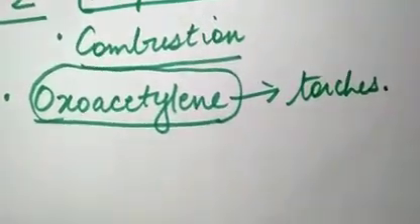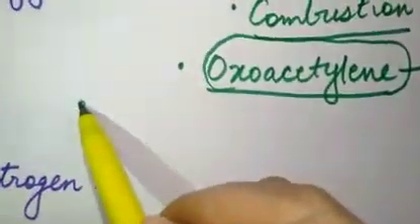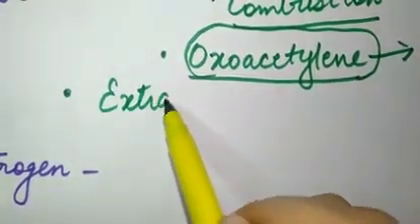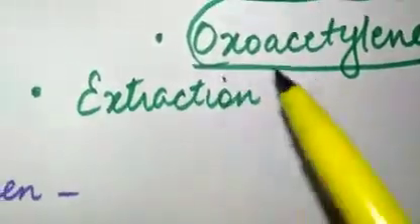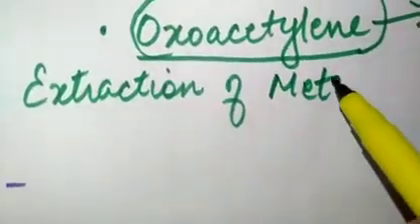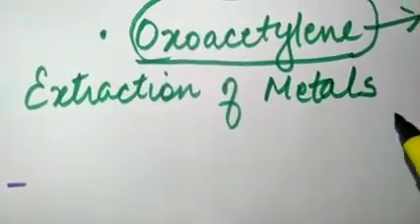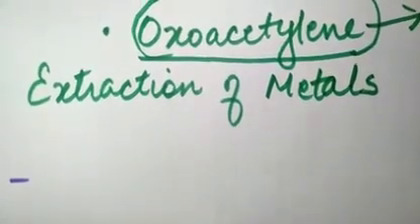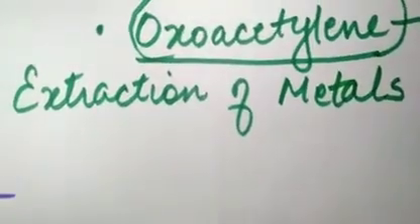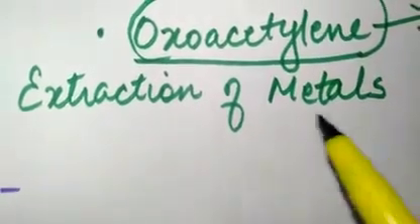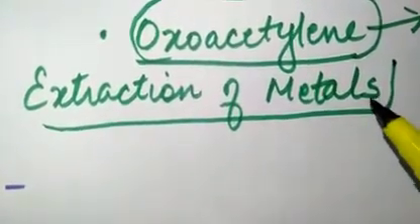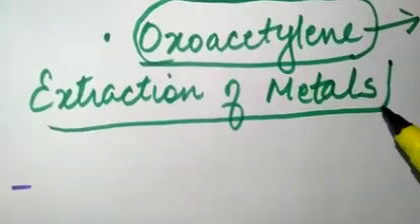Now we come to the next one. One more use is, oxygen is used in extraction of metals. I hope all of you know what extraction is. Extraction means taking out the metals from their ores. What are ores? Ores are metals plus impurities, what we get from nature in which the maximum percentage of metal is there, that is known as ore. From that ore we need to extract the metals, and for extraction of some of the metals we use oxygen.